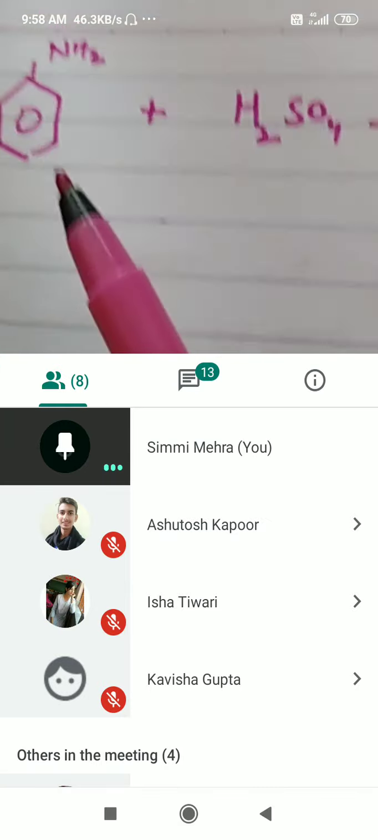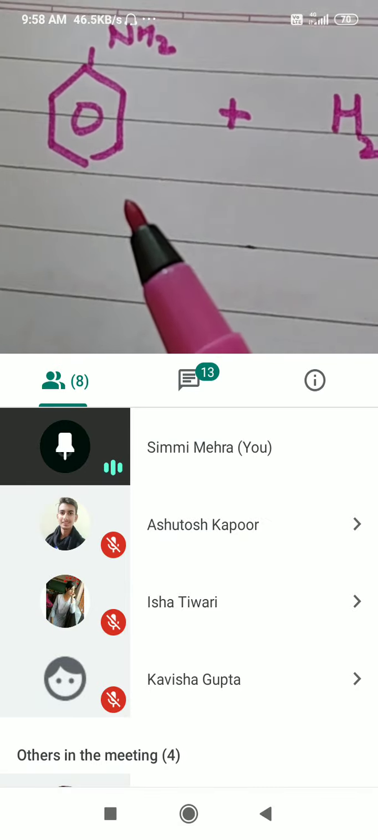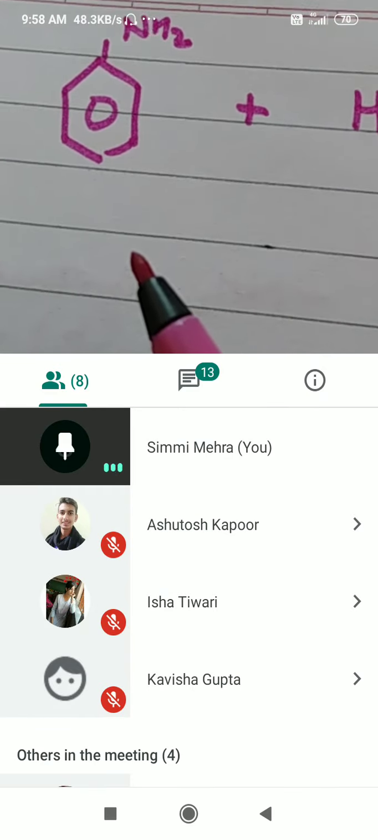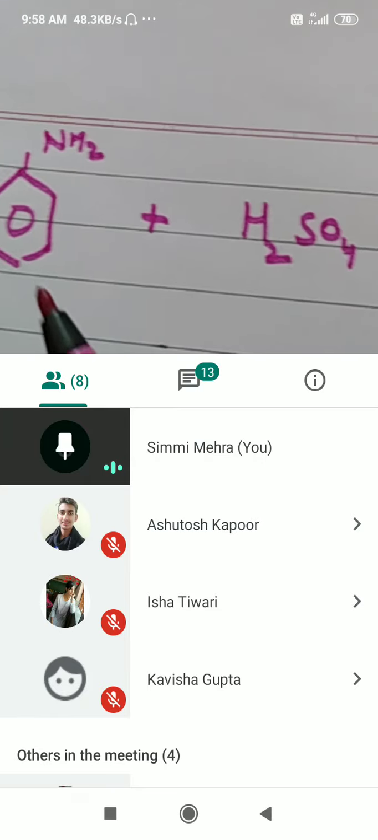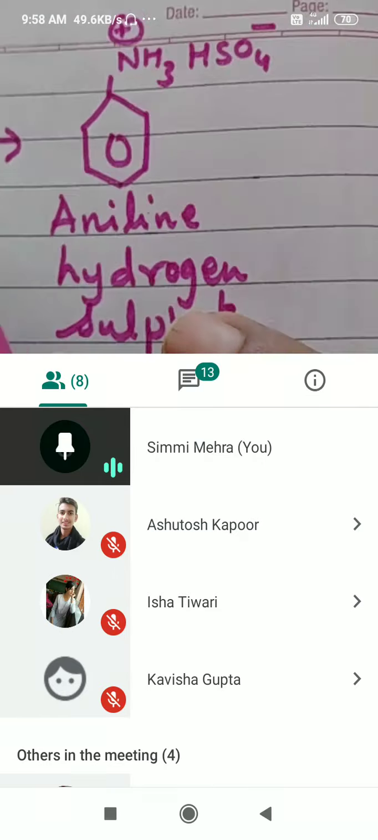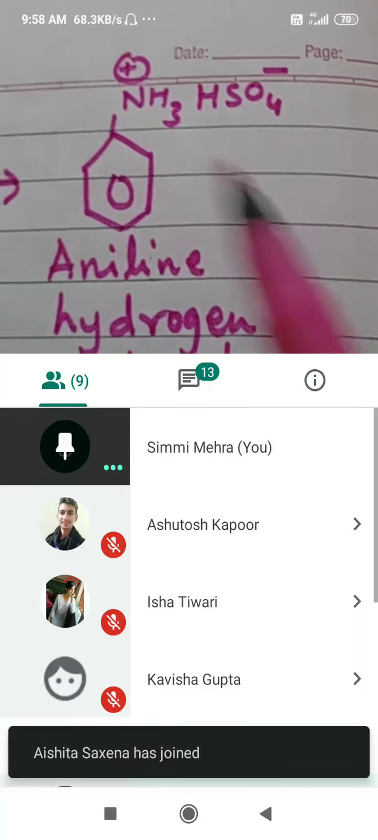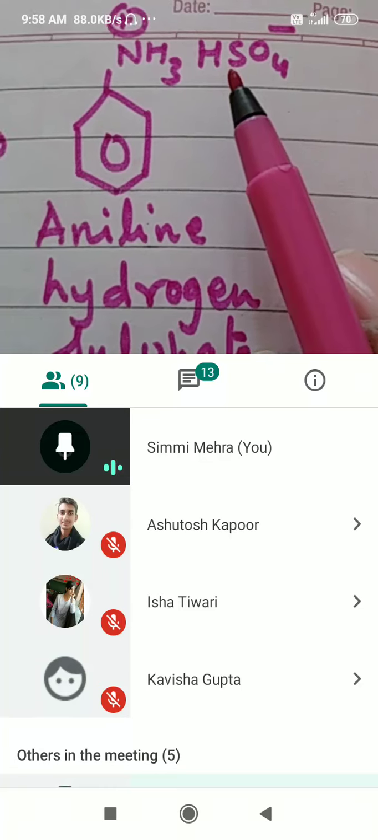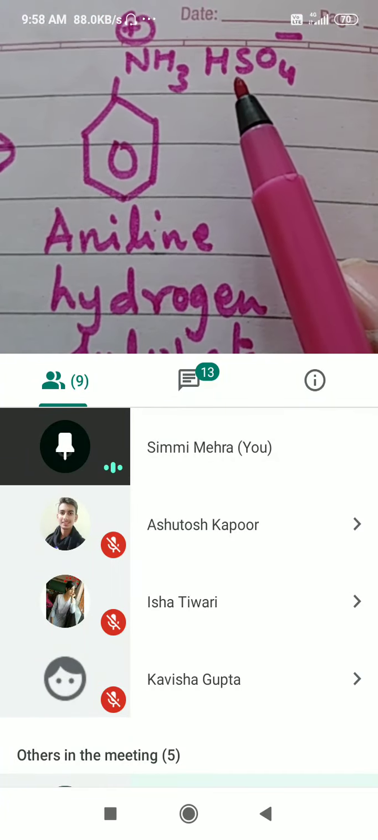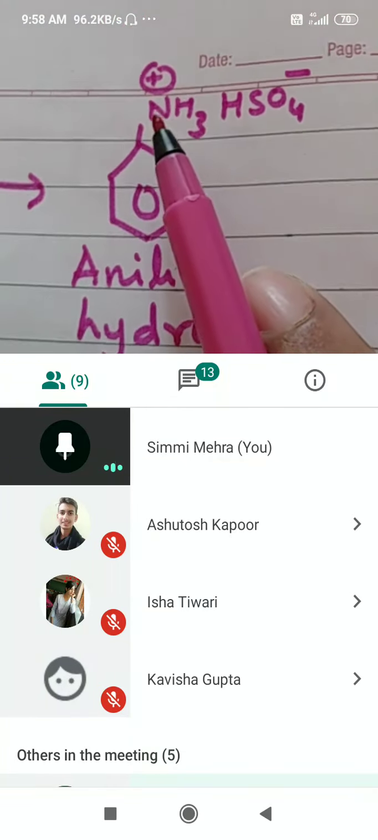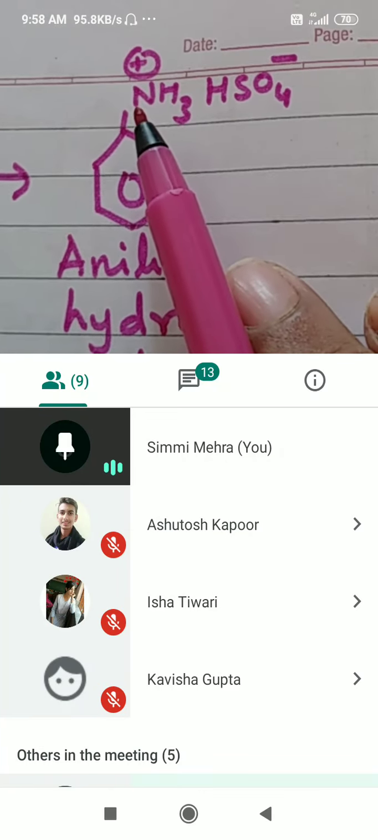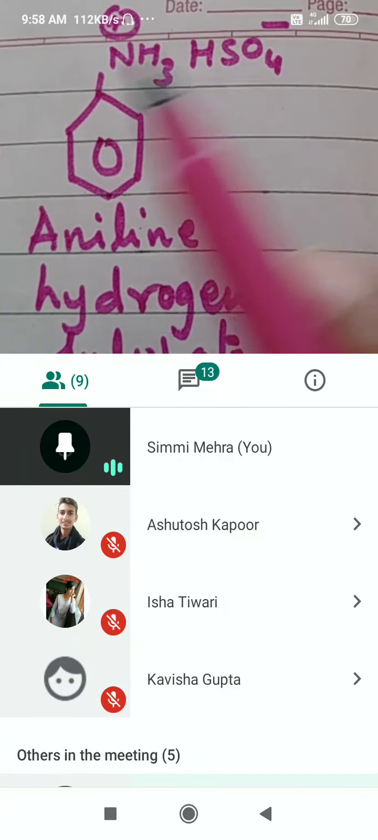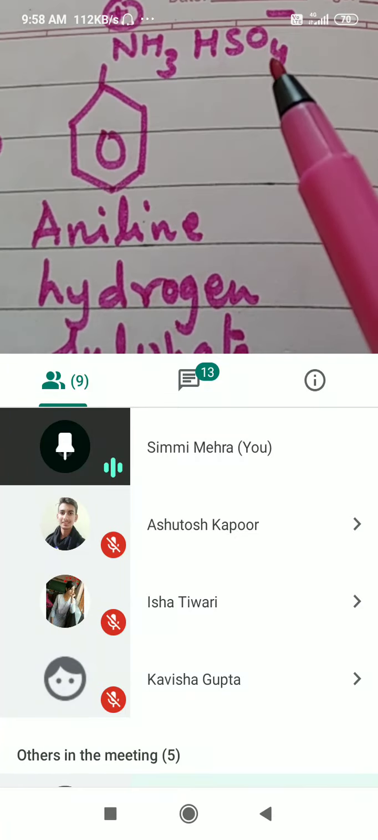Then the last is sulfonation. We did bromination, the second electrophilic substitution was nitration, and the third is sulfonation. This is aniline, which when treated with concentrated H2SO4 or in the form of oleum gives you hydrogen ion, which protonates the nitrogen of the NH2 group, and HSO4 minus, due to electrostatic force of attraction, remains in its vicinity.